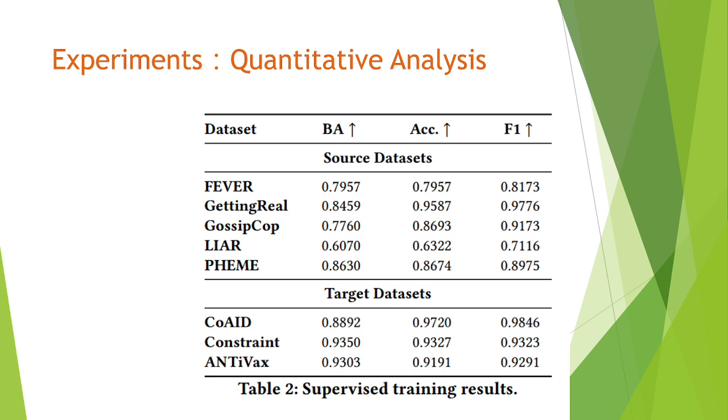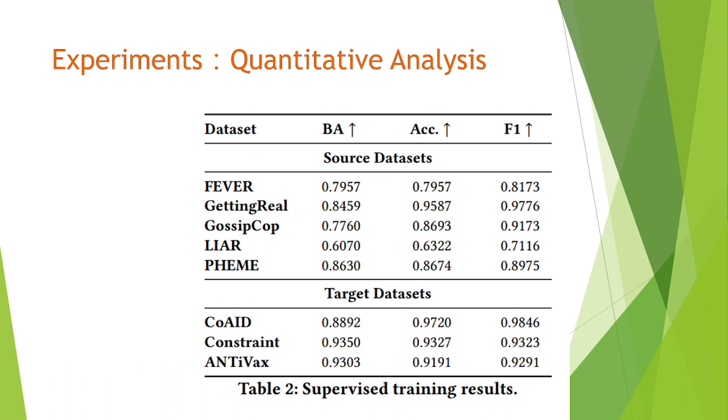We first present the supervised training results of all datasets in Table 2. The evaluation results on the target datasets provide an upper bound for the adaptation performance. We observe the following. First, the performance varies for different data types. For example, RoBERTa does not perform well when we train on claims without additional knowledge.